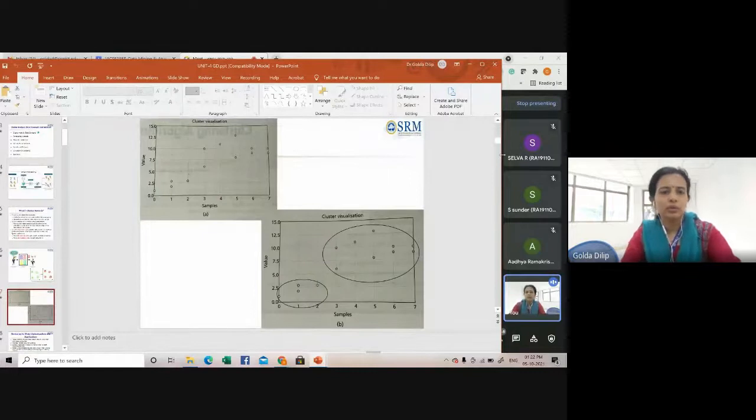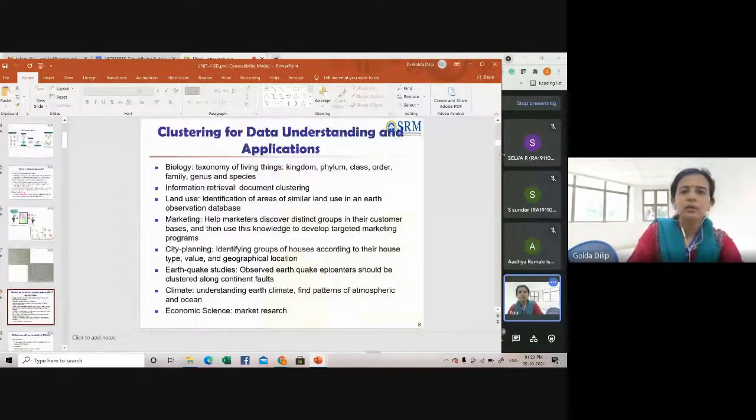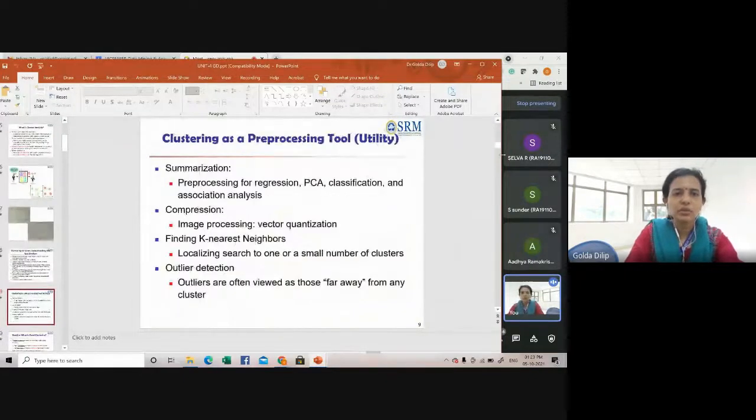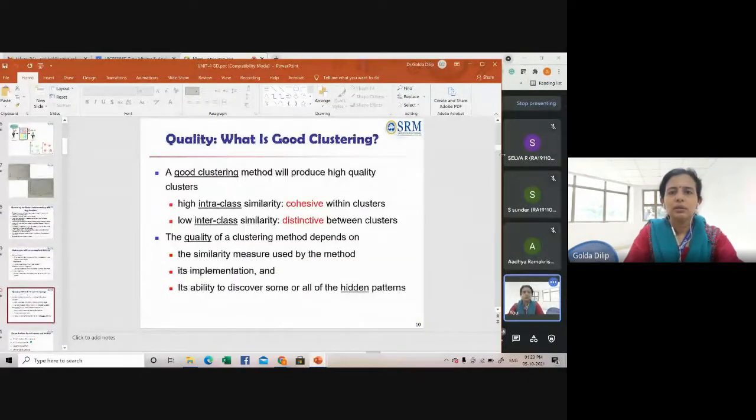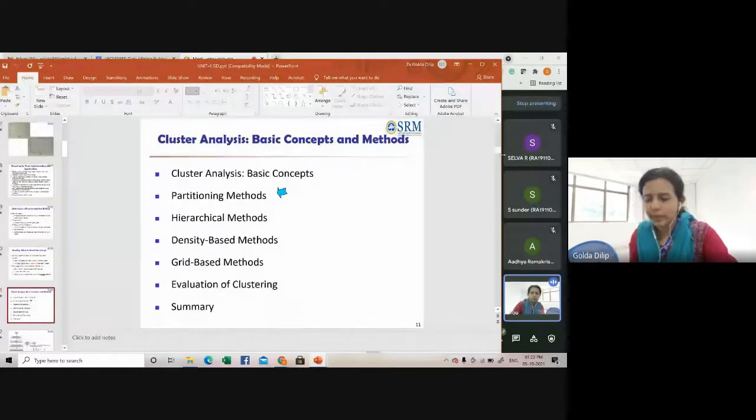I gave you the example with this chart. Applications were also discussed, and the qualities of good clustering. I think we need to start here.